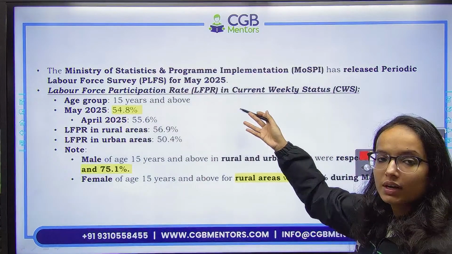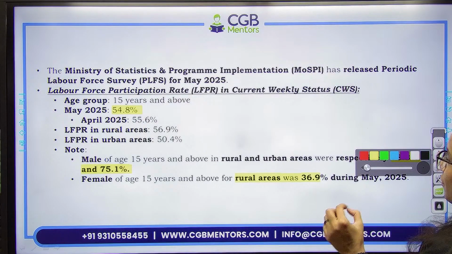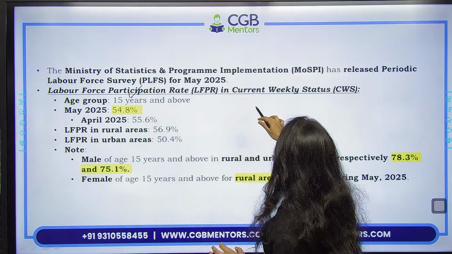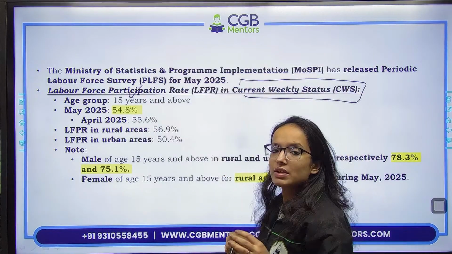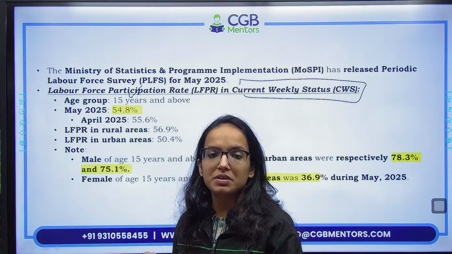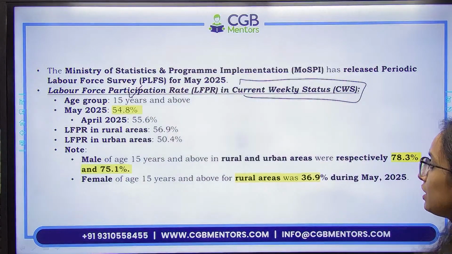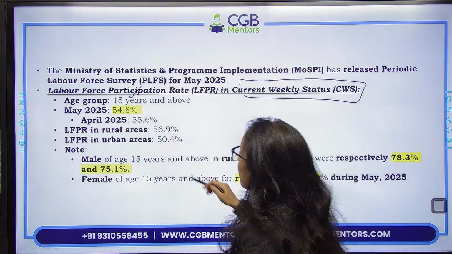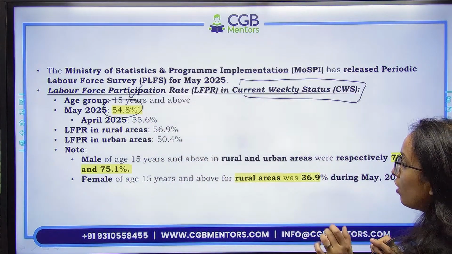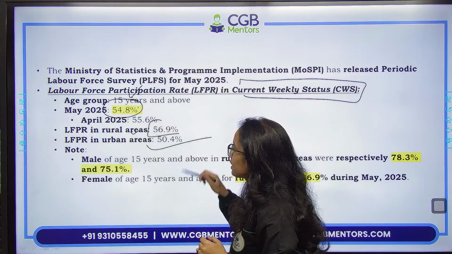So first of all, you know, it is released by MOSPI, the Ministry of Statistics and Program Implementation. First of all, labor force participation rate अगर हम देखें, labor force participation rate in current weekly status, CWS, current weekly status में, I'm not going to repeat these things because I know ESI में हमने discuss कर लिया है current weekly status, usual status, so I hope you all will be remembering. Labor force participation rate for 15 years and above is 54.8% for May 2025. 54.8%. और LFPR rural urban की अगर हम बात करें, in rural areas it is 56.9, urban areas 50.4.